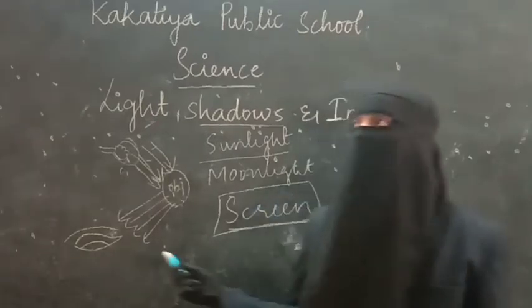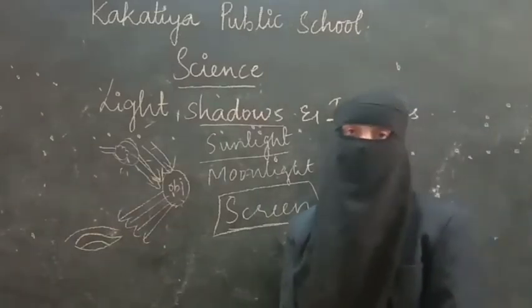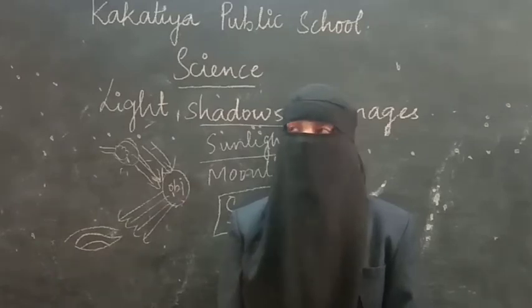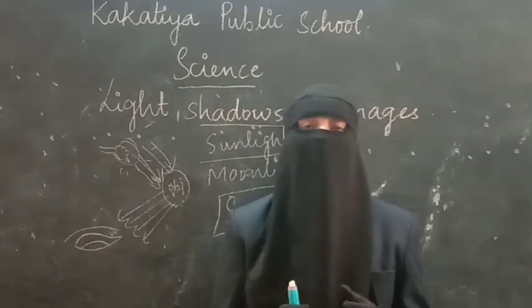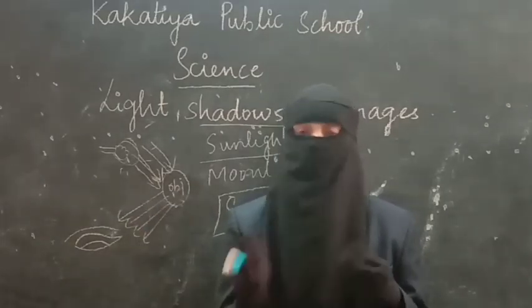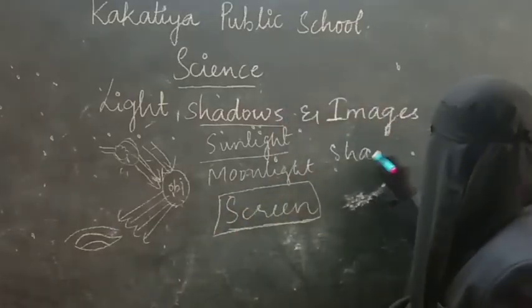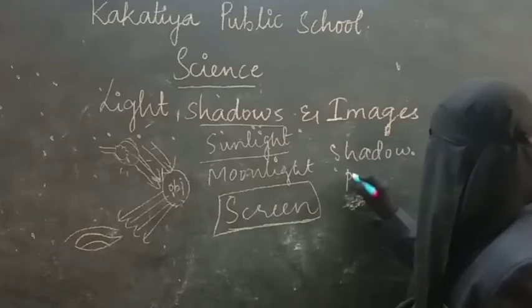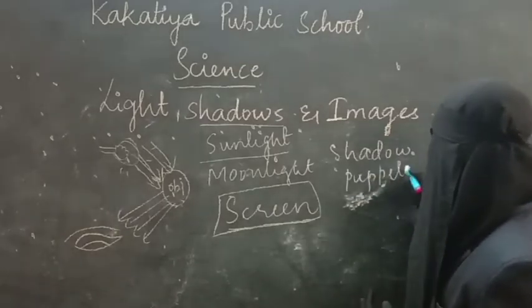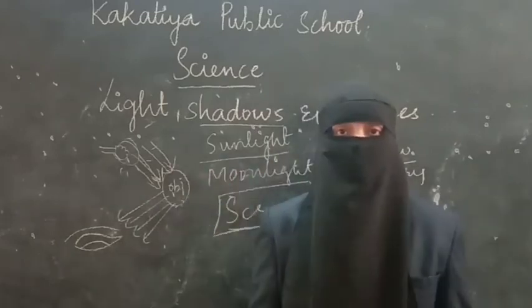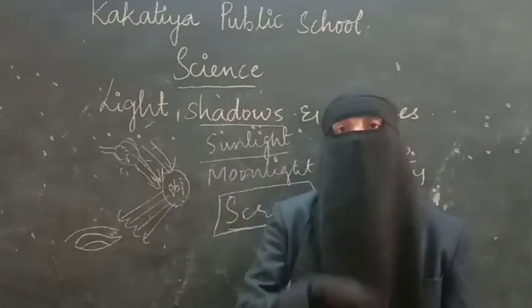We know that for the formation of shadow, screen, object and the source of light are important. So in olden days, we had one play, that is what? Shadow puppetry. By using puppets, they put a screen and some puppets are kept behind the screen.